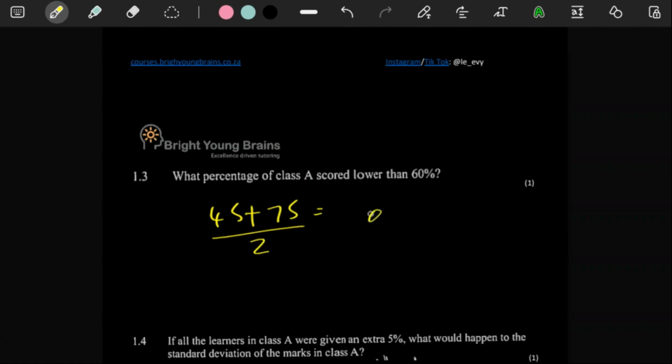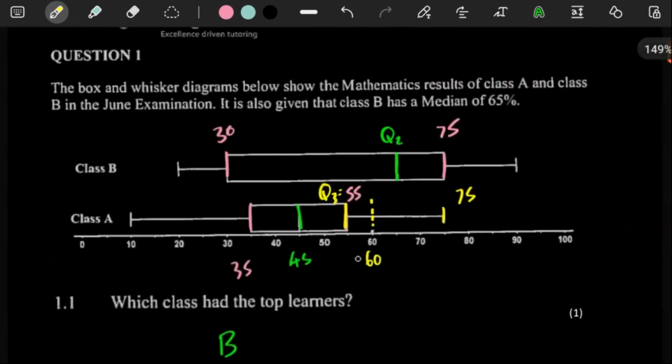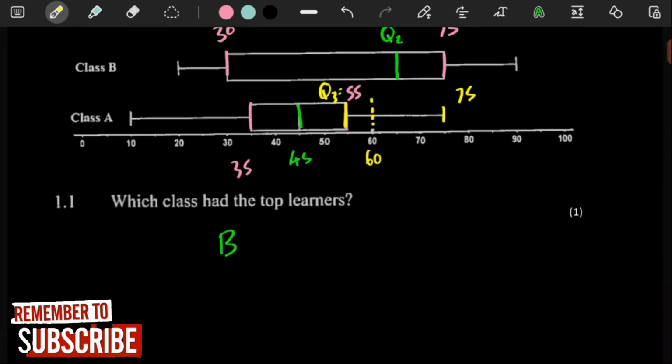Okay, which is perfect, because what this tells us is, you see, this is where 50% of the people are, and then this is where everyone ends. So in the middle there is 60, which is telling us that 75% of our people have lower than 60%.